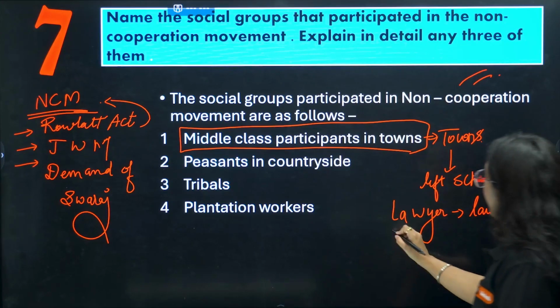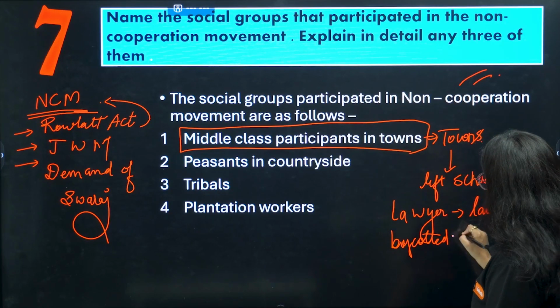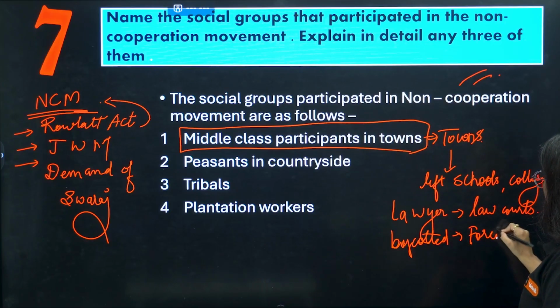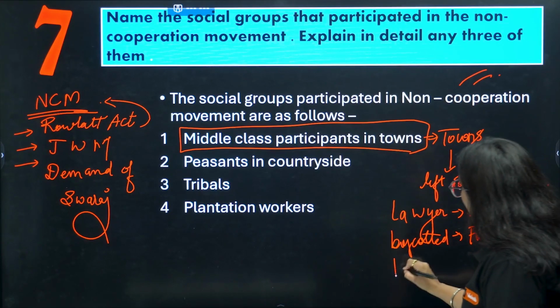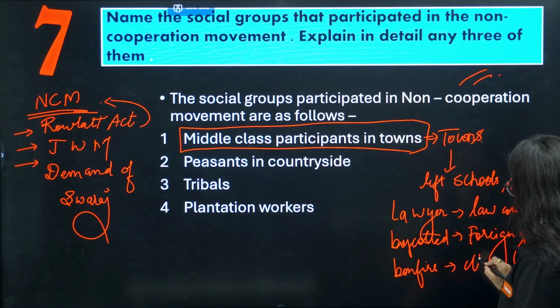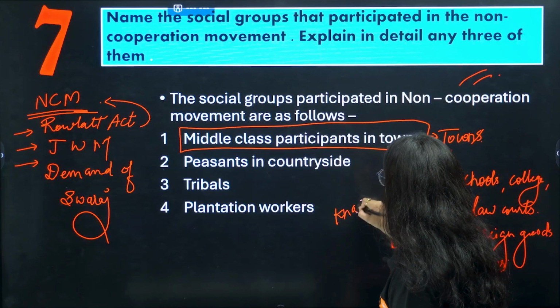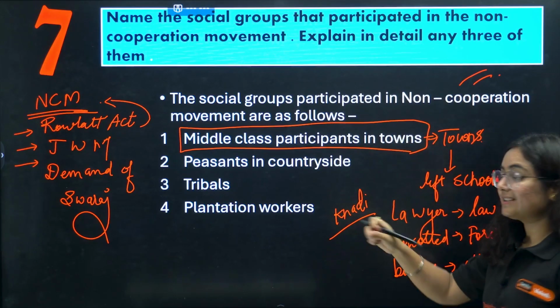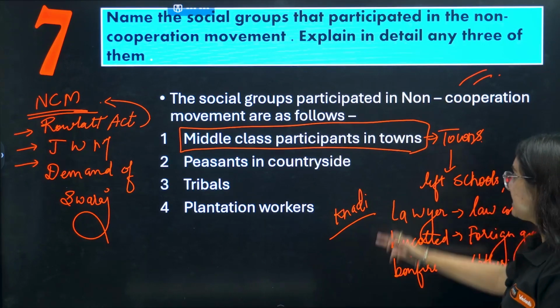Get it? They boycotted foreign goods, lit a bonfire of foreign clothes, and started using khadi. So this was the act of resistance by middle class participants in the town.